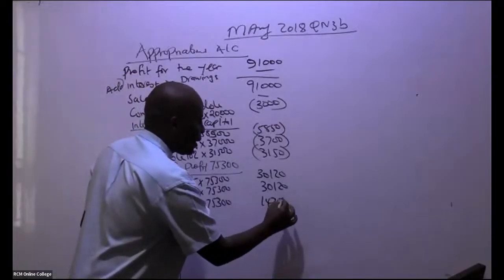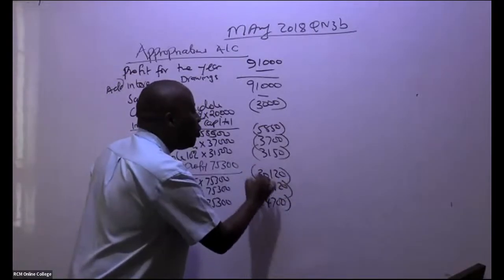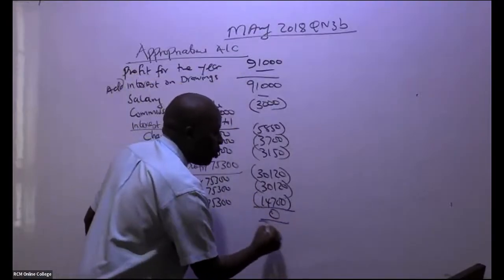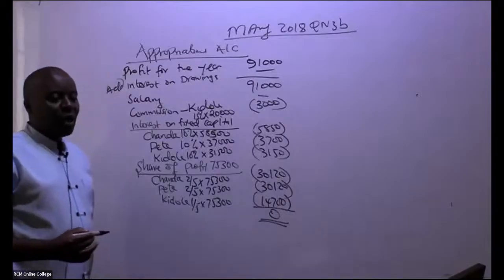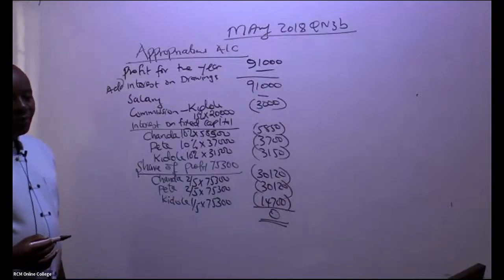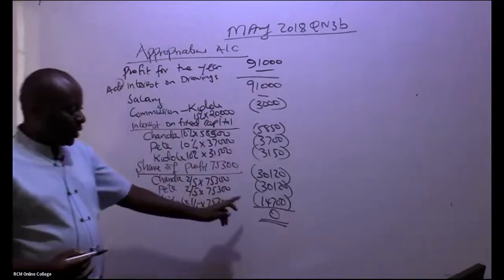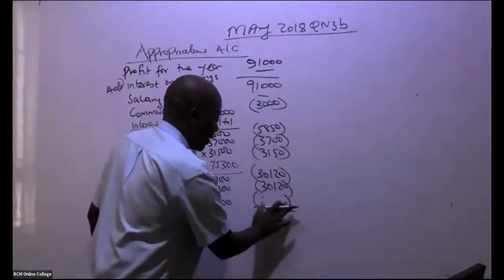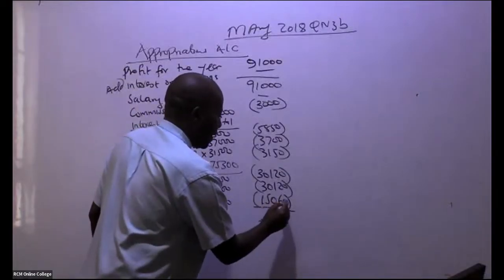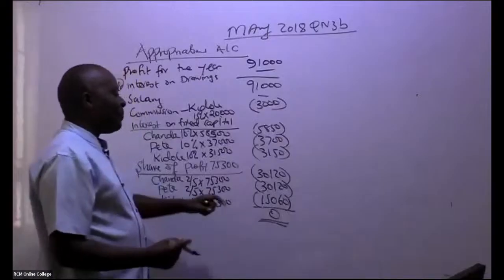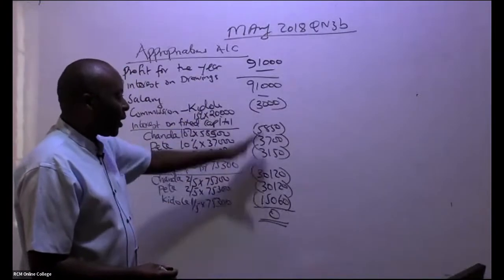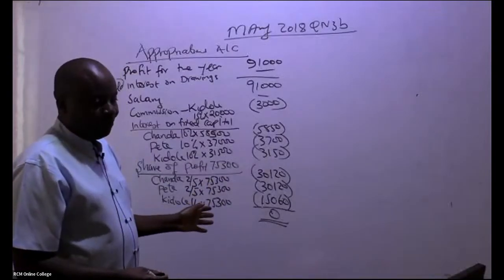So this is 14,700. So if you deduct this, you should be able to distribute the whole amount such that you have a 0. So I'm being told this is not 14,700. I'm being told this is 15,060. You don't even have to approve. Remember, up to here you got a surplus of 75,300. This will add to 75,300, but you can do it on your own.